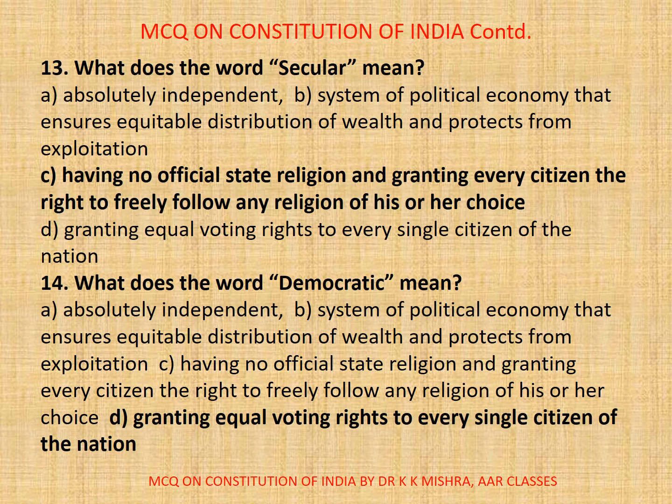What does the word democratic mean? A. Absolutely independent. B. System of political economy that ensures equitable distribution of wealth and protects from exploitation. C. Having no official state religion and granting every citizen the right to freely follow any religion of his or her choice. D. Granting equal voting rights to every single citizen of the nation. Correct option is D. Granting equal voting rights to every single citizen of the nation.